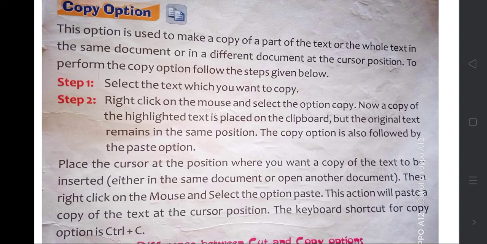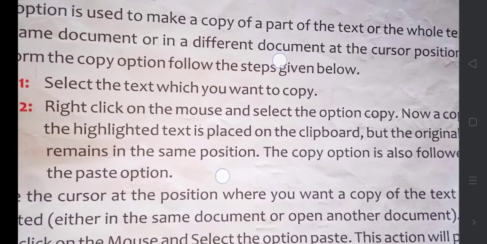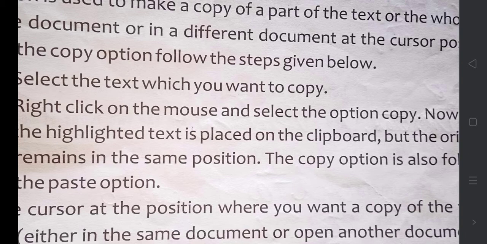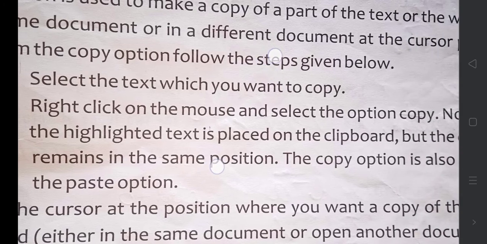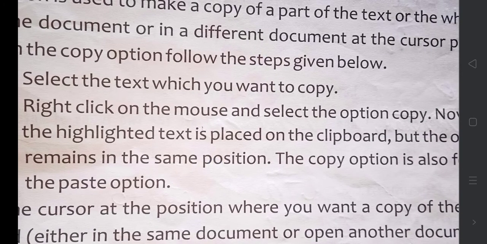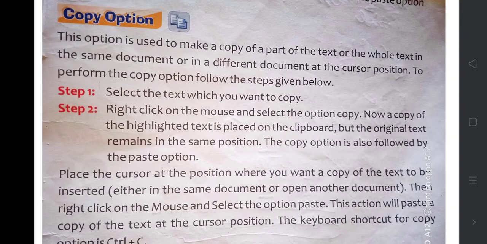Now copy. The same way we cut the text, we can copy it also. Select the text which you want to copy, right click and select the option called copy.